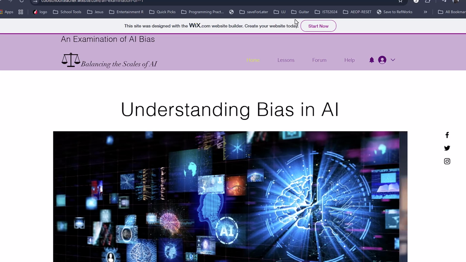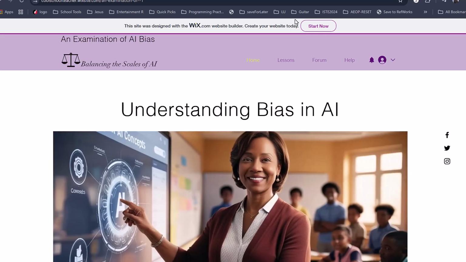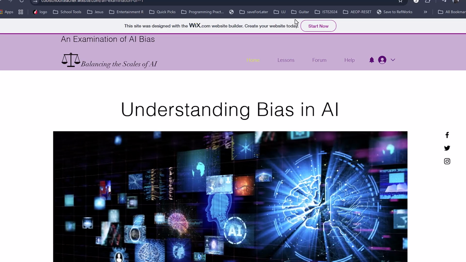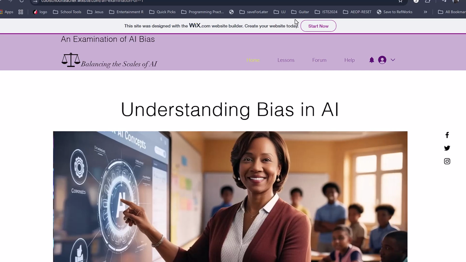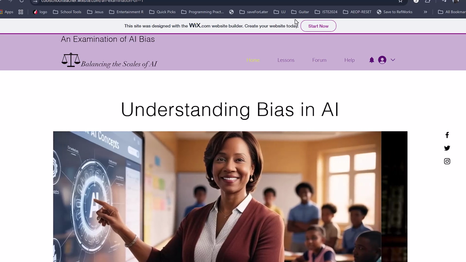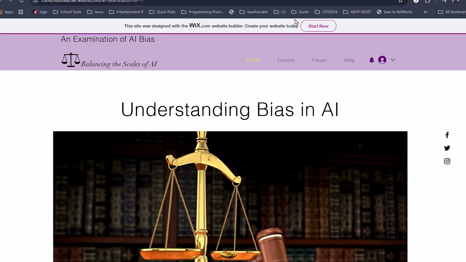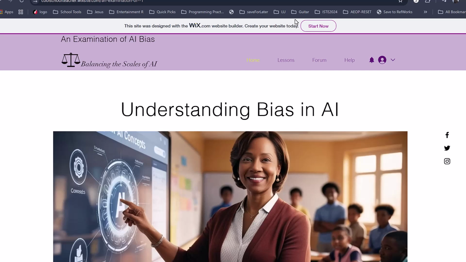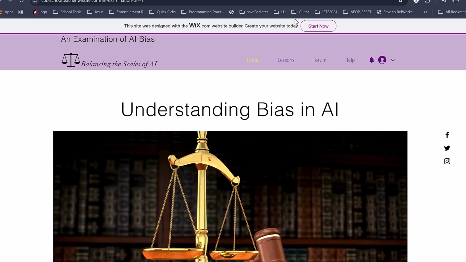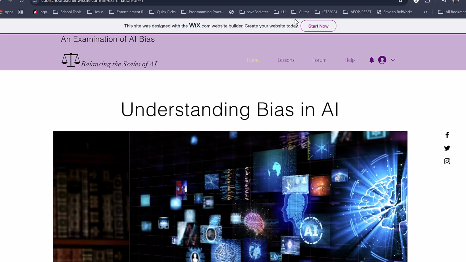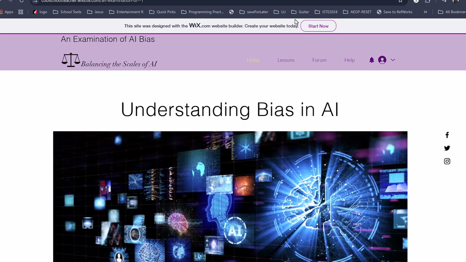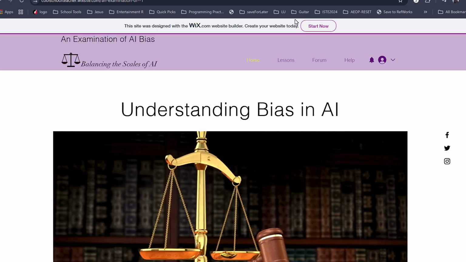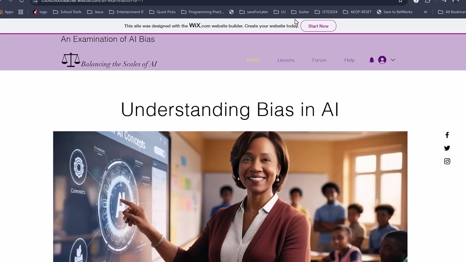The course metaphor, Balancing the Scales of AI, is posted at the top of each page, and the scales of justice appear on each lesson page to emphasize the biblical principle that God created the world for good. However, the devil has used what was meant for good and made it evil, creating an imbalance, underscoring the need for everyone, and our learners in this particular case, to balance the scales of justice.